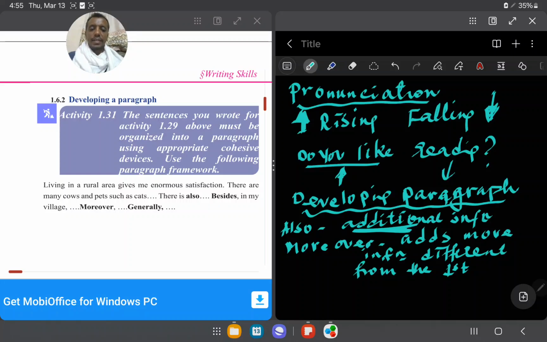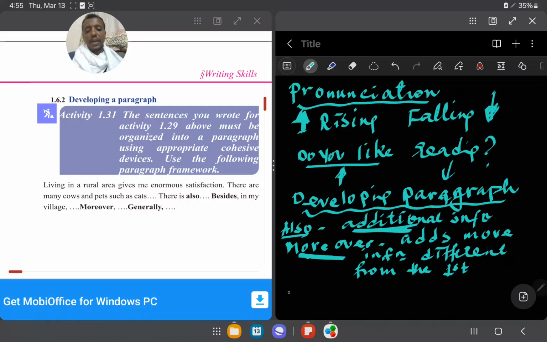Moreover strengthens the first argument. So moreover adds more information different from the first. So moreover, in my village I have an elderly father to help, okay? Mother shows what to do.